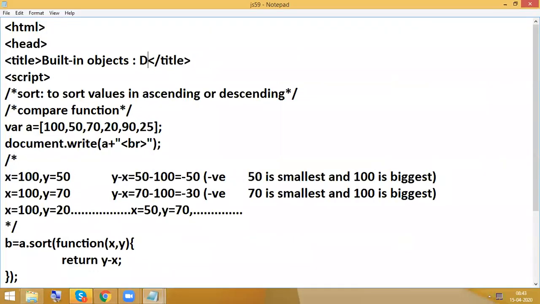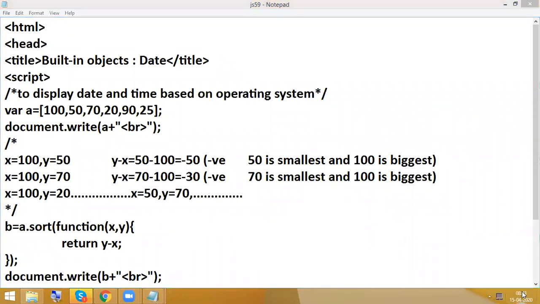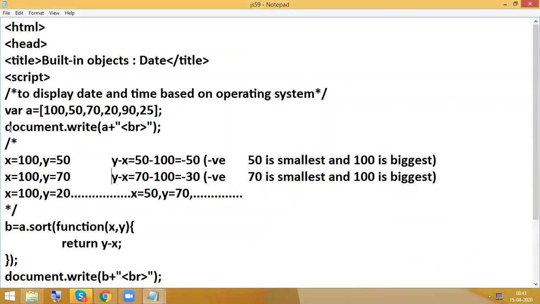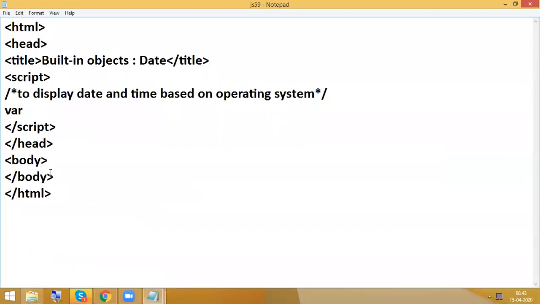So what is the main purpose of the date object? To display date and time based on the operating system. Whatever information is available in our system, the same information only we are going to display here. So first, how to define a date object? Variable a equal to new Date. This is a predefined syntax, so you need to write it like this only.